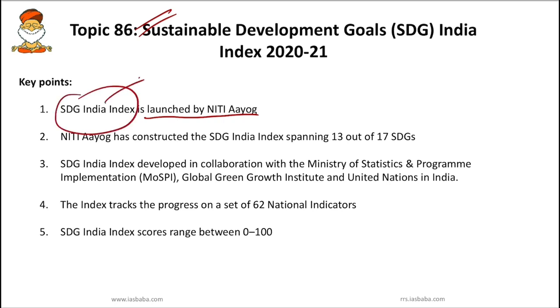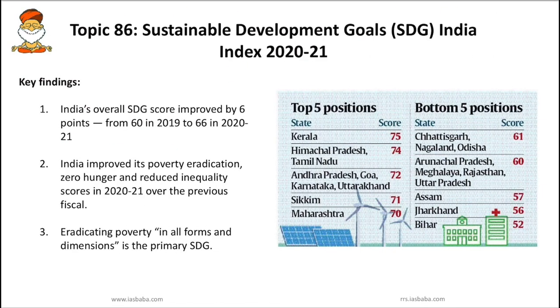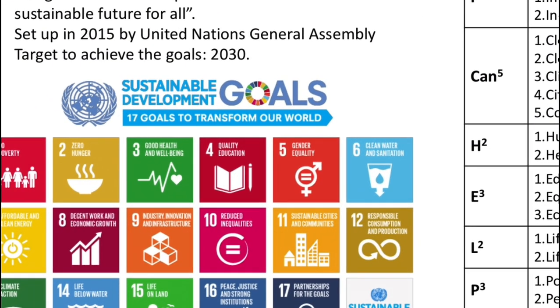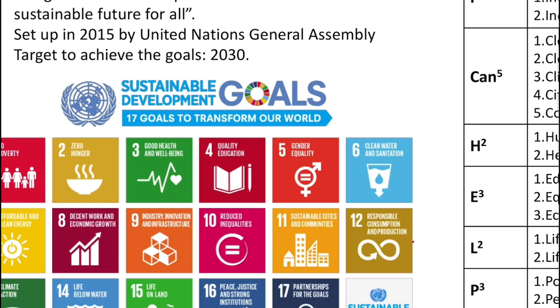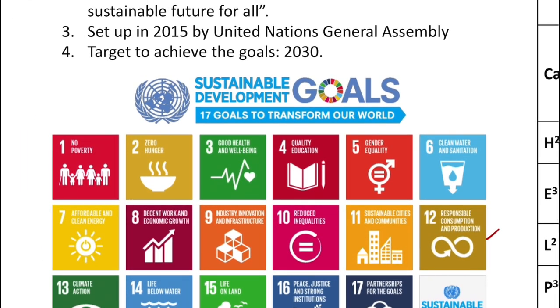So this SDG India Index was launched for the first time in 2018. And NITI Aayog has constructed this SDG Index spanning 13 out of 17 SDGs. So it has left out goals number 12, 13, 14 and 17. We'll try to understand what those goals are: 12, responsible consumption and production; 13, climate change; 14, life below water; and 17, partnership for the goals.